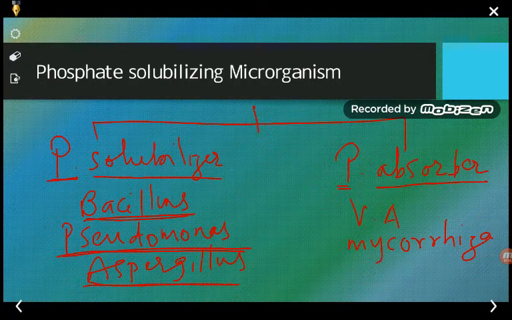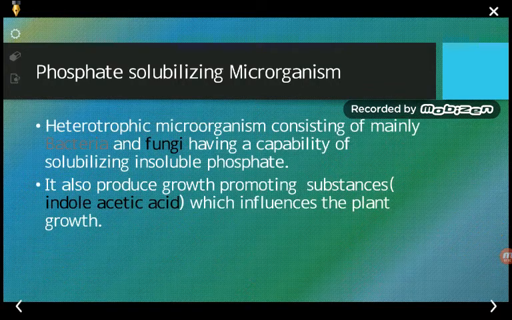So there are certain phosphate solubilizing bacteria and fungi, for example Bacillus, Pseudomonas and Aspergillus. Bacillus is one type of bacteria, whereas Aspergillus is one type of fungus. So coming to the definition of the phosphate solubilizing microorganism.